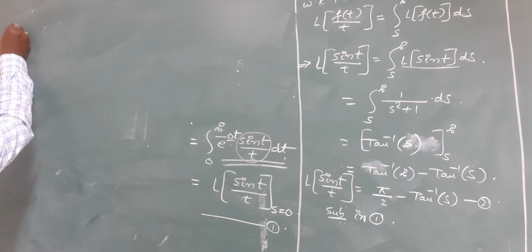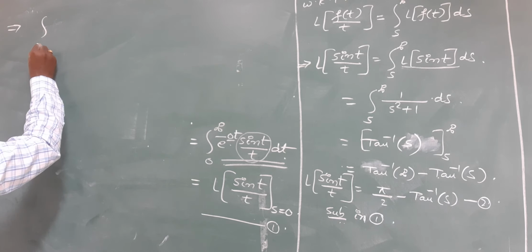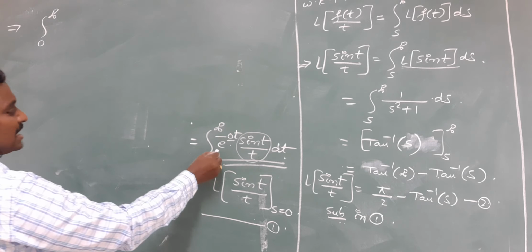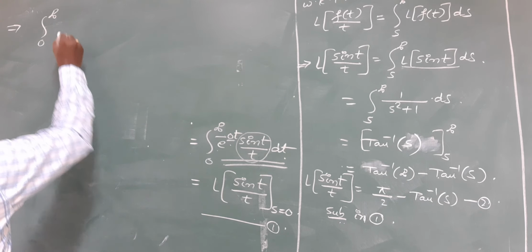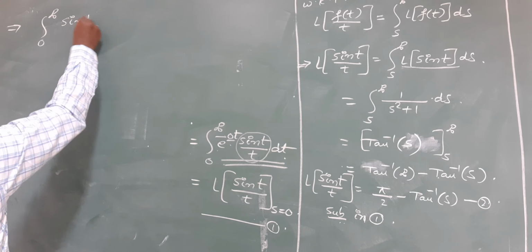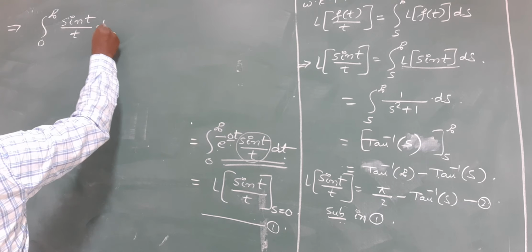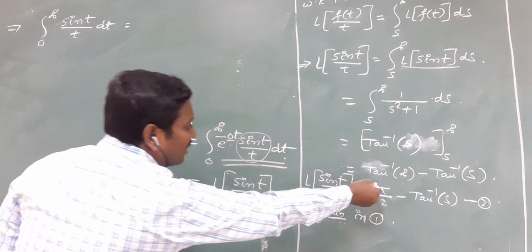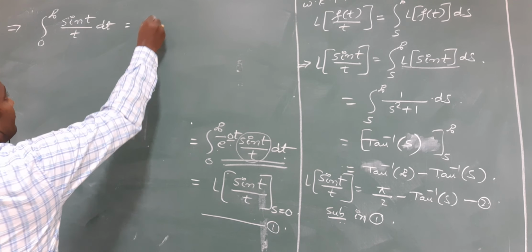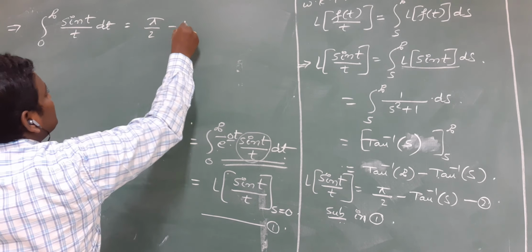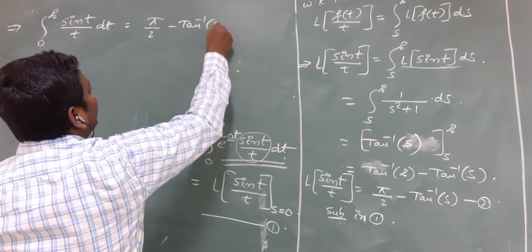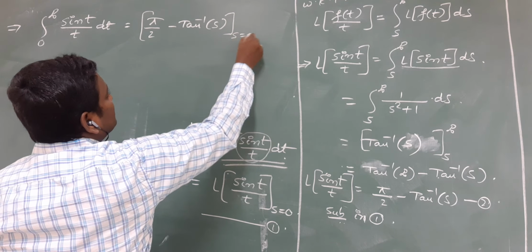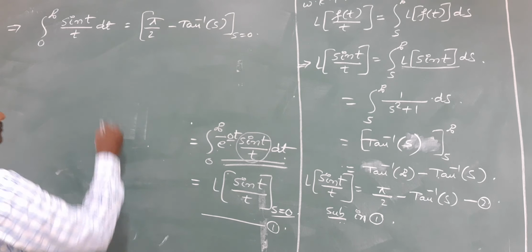So you will get the integral from 0 to infinity; now replace e power minus 0 t by 1. So you will get sin t by t into dt is equal to L of sin t by t. The value of L of sin t by t is pi by 2 minus tan inverse of s, at s is equal to 0.